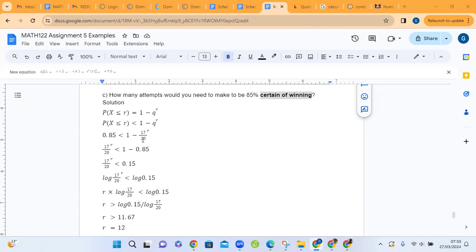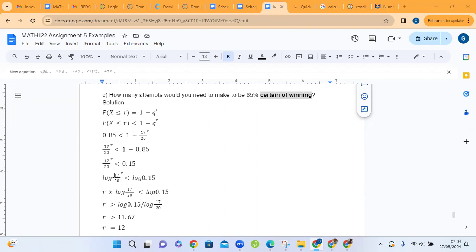Now, a little bit of algebra. We cancel out negative 17 over 20 to the R from the right side. It becomes positive 17 over 20 to the R on the left side. And we cancel out 0.85 from the left side. It becomes negative 0.85 on the right side. This calculation gives us 0.15 on the right side. Now we apply logarithms.